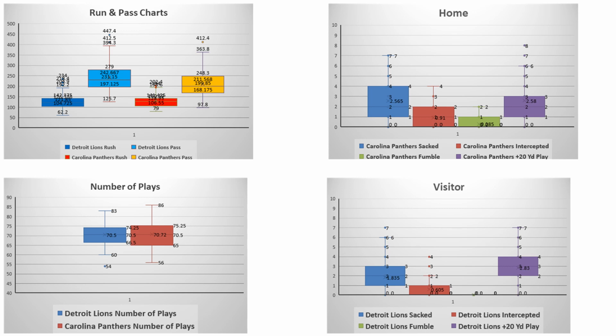And for the run pass chart, not too much really jumps out at me. When I look at the upper left hand chart, pretty equivalent, slight advantage for the passing for Detroit. Both teams should probably get right around 70 plays in. And that's total plays. So that's kickoffs, pass, run, everything.